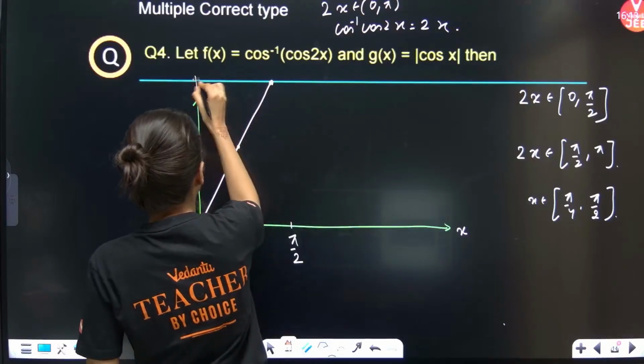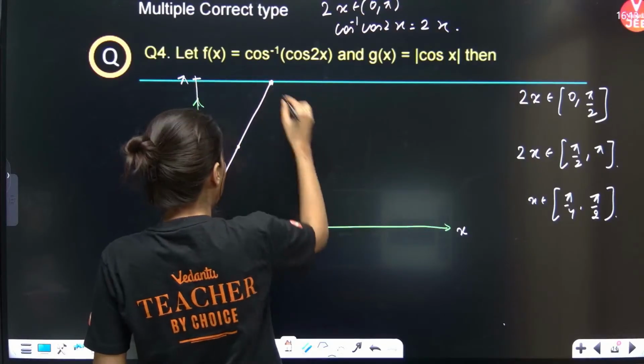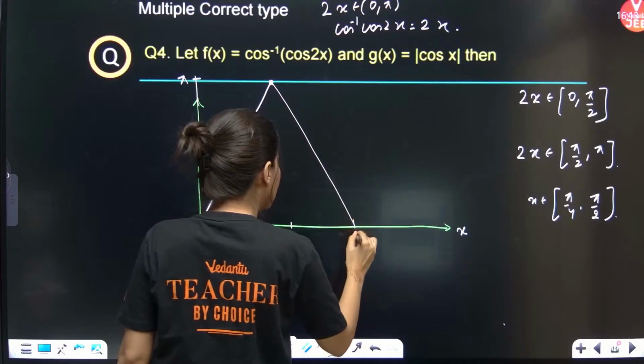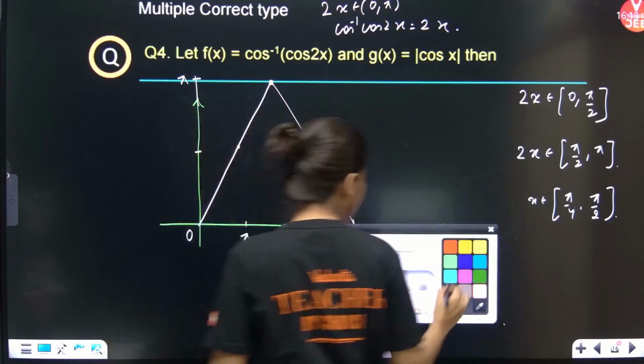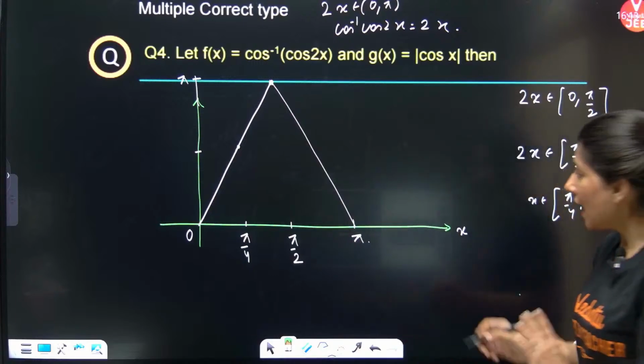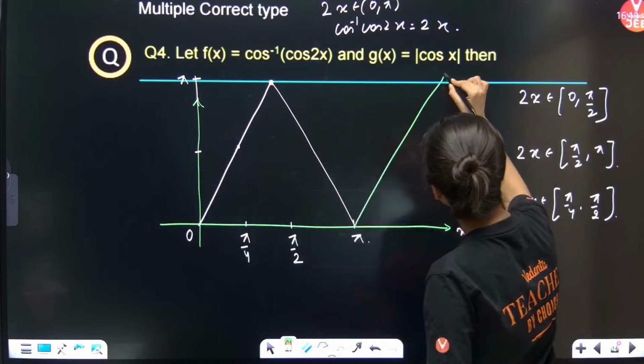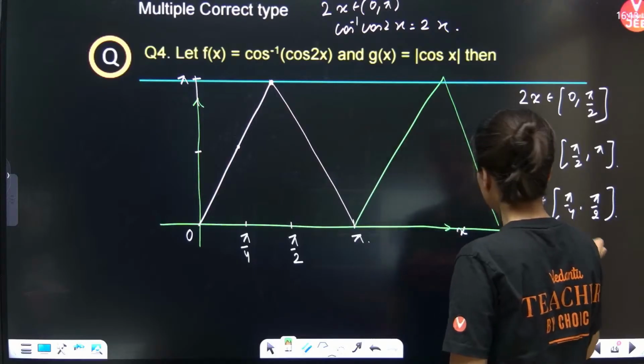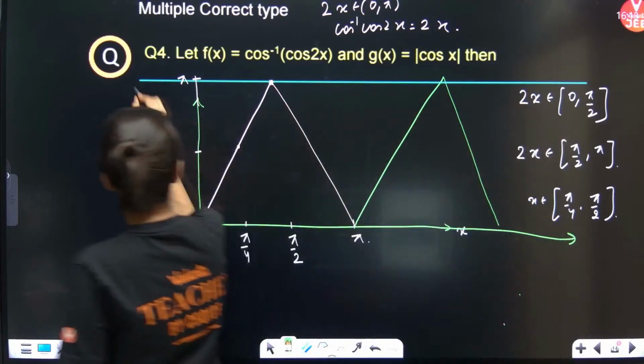Now this is your pi. Because this is 2x, now it will come back. So it will come back, it will become pi. Okay, so this is how it is going to look. Now 0 to pi, it is becoming like this. And now again, it will become, can you see? This is your graph.